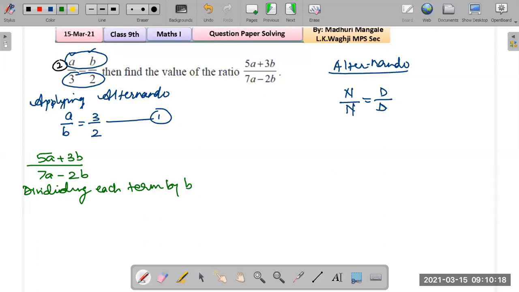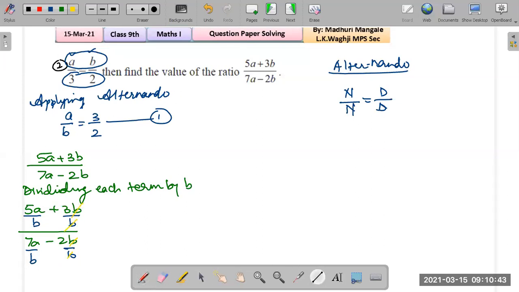Okay, so let me write out that step nicely. Plus 3b the whole upon 7a minus 2b. So just notice we are dividing each term by b, like that. And what will happen, this b and this b will get crossed out, correct? I'm going to cross it out with some different color. This b and b gets crossed out.